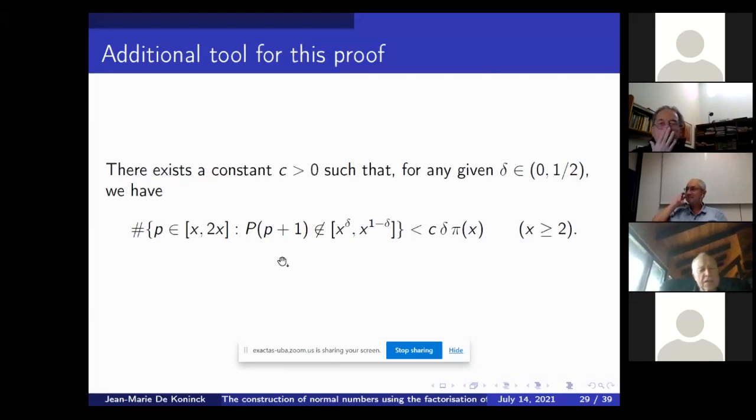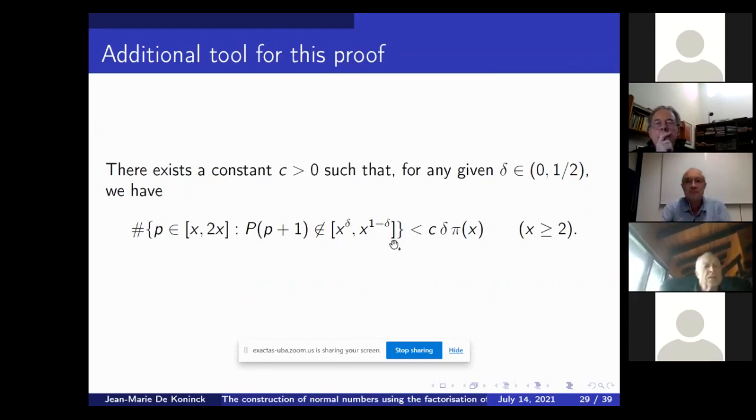This result is known. Actually, I'm sure that in my book with Florian Luca we have this result. Essentially it says that the number of times the largest prime factor of p plus 1 is close to the boundary of the interval is small.